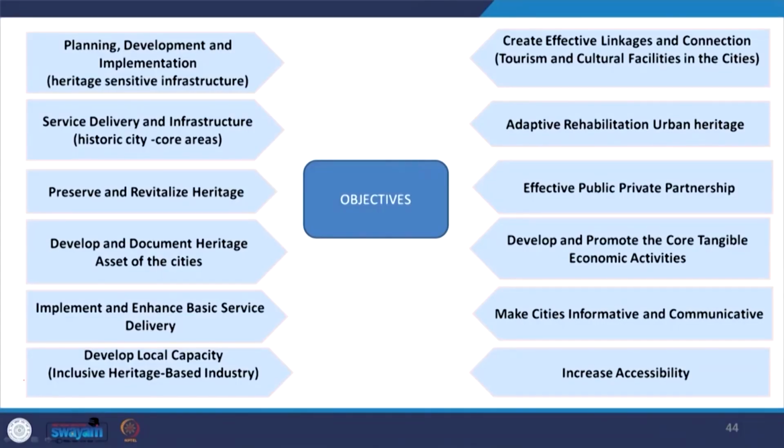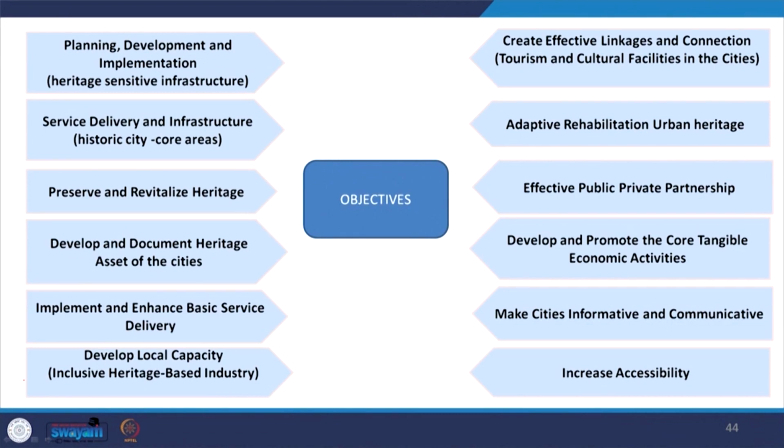Similarly, the ministry through the scheme laid the objective to make cities informative and communicative by the use of modern ICT tools, and also to use modern surveillance and security apparatus for improving safety and security. Furthermore, the ministry targeted to increase accessibility to these cities and places by creating roads and addressing universal design, and also provide intellectual access such as digital heritage, GIS mapping of historic locations, preparation of tourist maps and routes and so on.